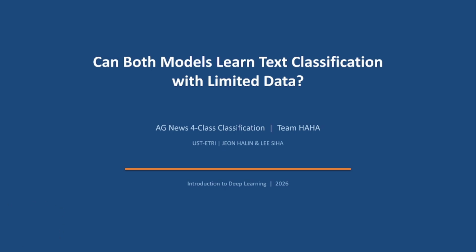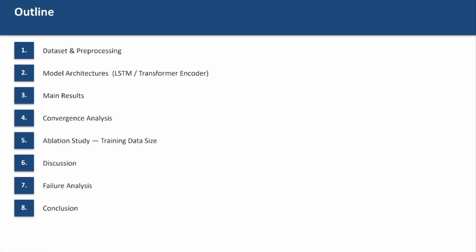Today, we will compare two deep learning models, LSTM and Transformer Encoder, on a news classification task. Let's get started. Here is what we will cover today. Dataset and model structures first, then the main results and training curves. After that, the evaluation study, discussion, failure analysis, and conclusion.